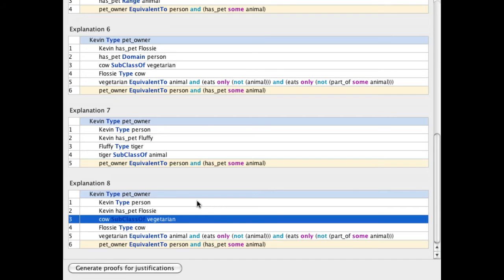Now, we can ask for a justification-oriented proof so we can get a feel of the presentation being used for the proofs and what they look like. And here we are, here's our proof. So the first line that you see here, Kevin type pet owner, meaning Kevin is an instance of pet owner, is our original entailment that our justification was for. And below this we see 3 axioms that constitute a justification for Kevin type pet owner.